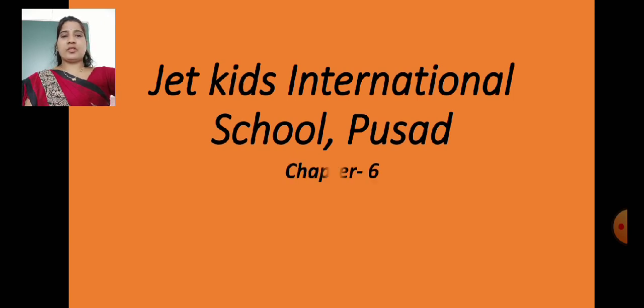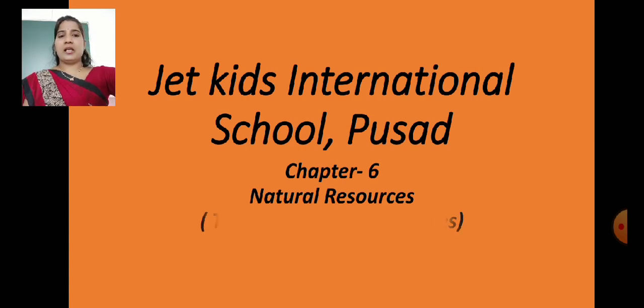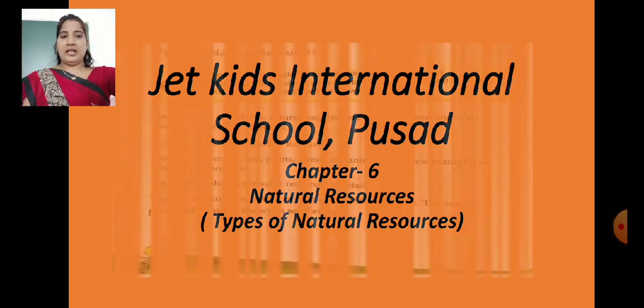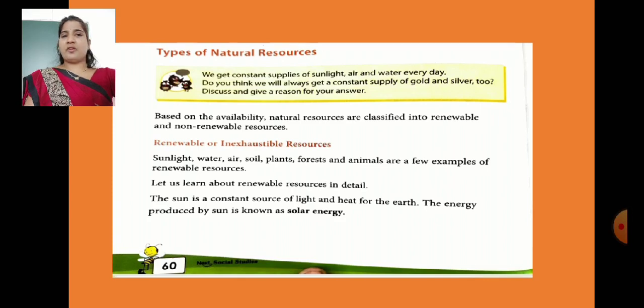Today we are going to study chapter 6. Yes, the name of chapter 6 is Natural Resources. And in that we are going to study about types of natural resources. So children, let's get ready. Types of natural resources. See children, if you have your book, just open your book, page number 60. Okay, types of natural resources.